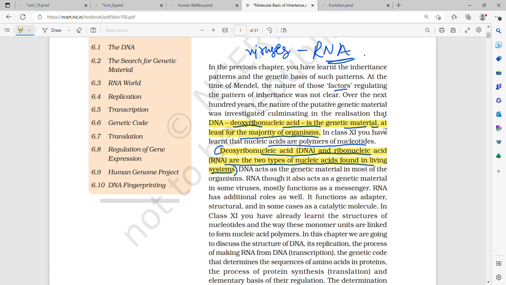RNA, though it also acts as genetic material in some viruses, mostly functions as a messenger. It even has additional roles. It functions as an adapter molecule in tRNA, has a structural role, and in some cases is a catalytic molecule. Which catalytic molecule have you learned in biomolecules? It is ribozyme.